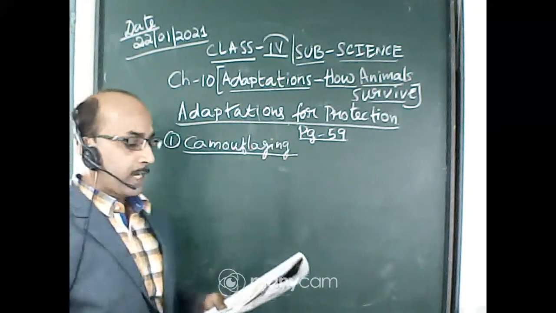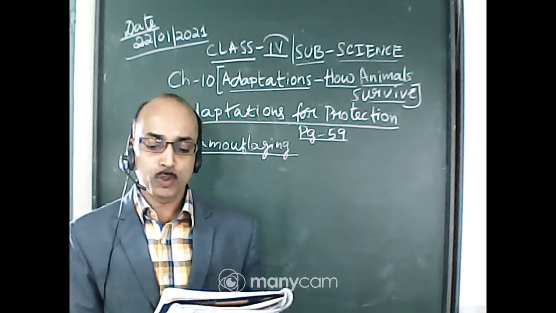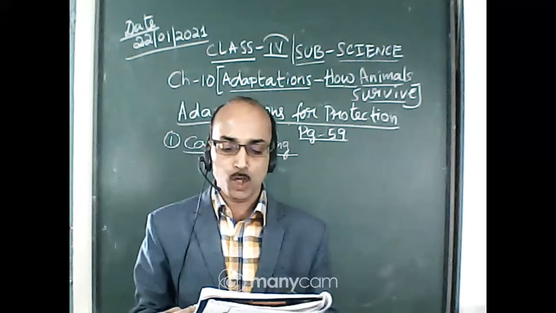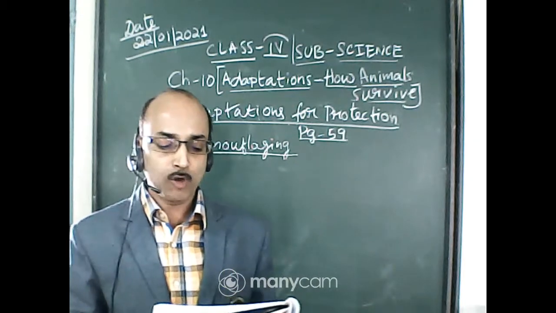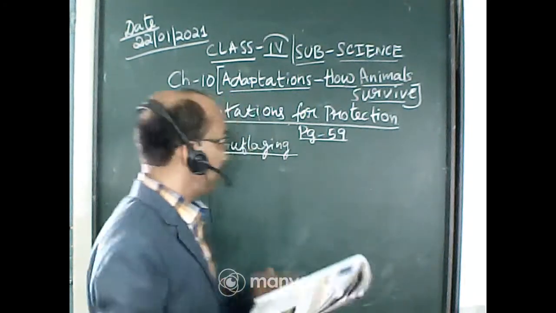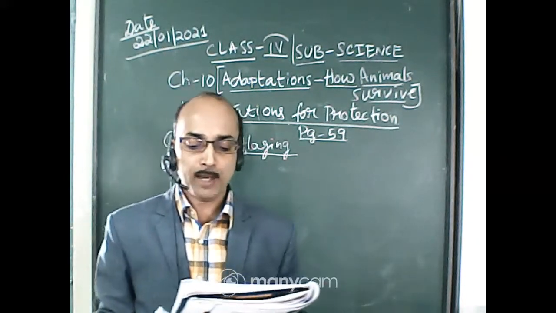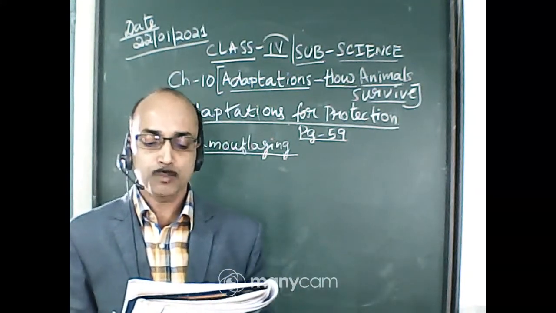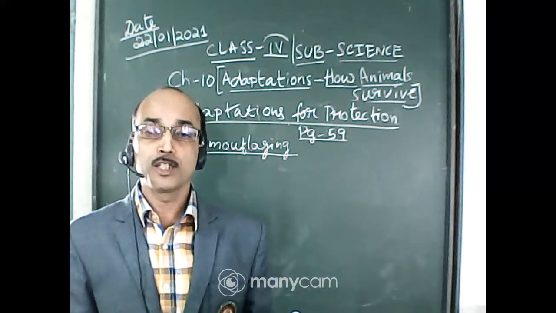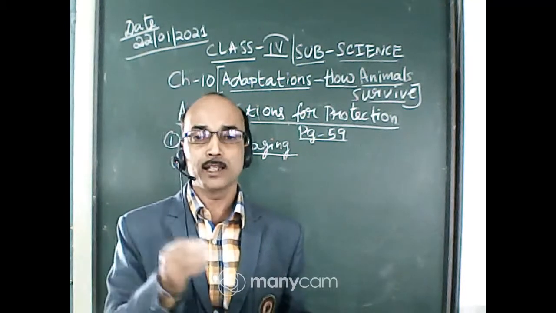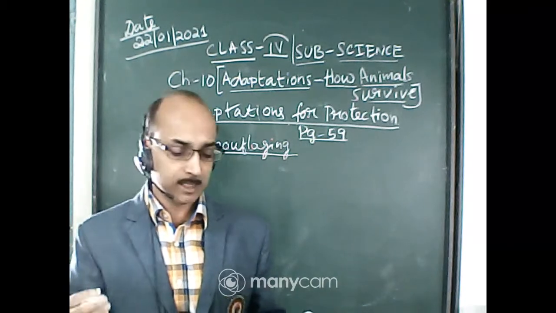See here, animals are hunted and eaten by other animals, so they need protection from their enemies in their surroundings. Animals adapt themselves to protect from their enemies in the following ways. Number 1, camouflaging. The color and shape of some animals like zebras, leaf insects and grasshoppers are such that they can merge with the surroundings. This is called camouflaging.